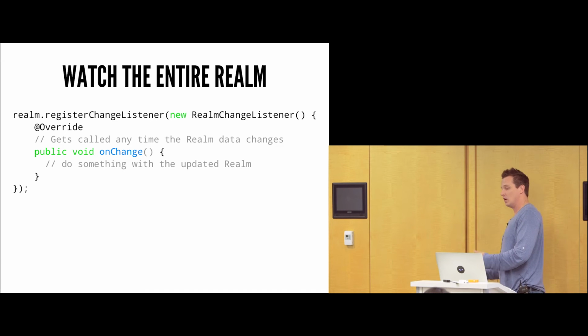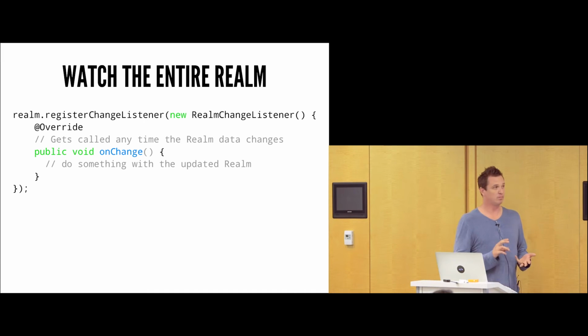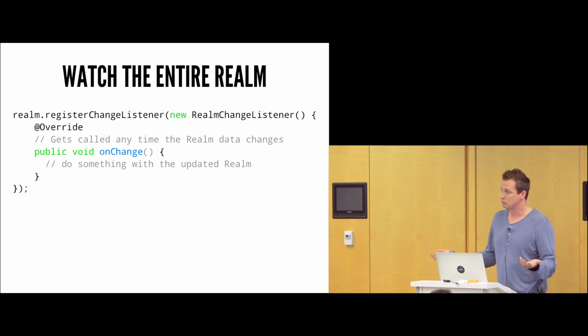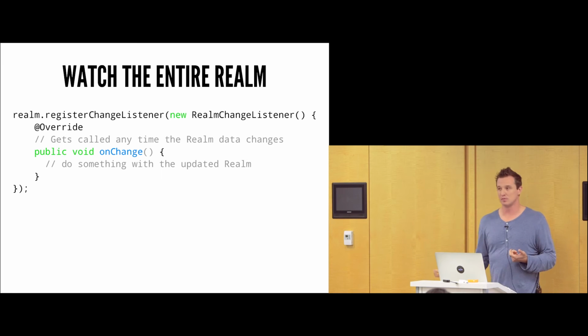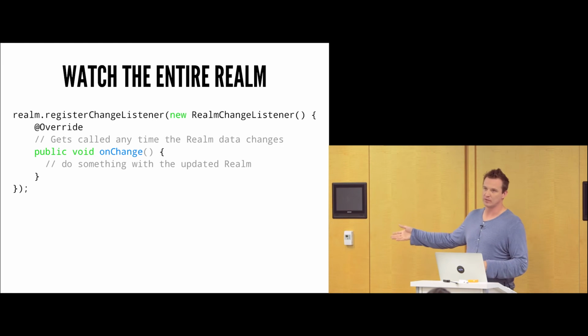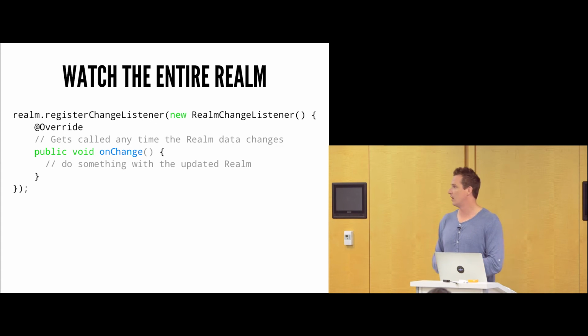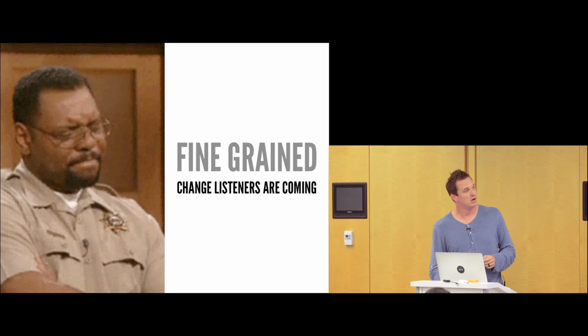So furthermore, if you want to watch for individual objects, you want to watch for the queries, and sometimes you just want to know when the entire database or anything in the database has changed. And this is really useful if you're using some type of very small cache of some sort, and you want to know when a certain object has changed or anything of that nature, you can actually watch the entire Realm database itself. So anytime anything gets changed, you can go ahead and get called back. And so this could be a kind of higher order thing of you want to do something to your application when any data in your application changes.